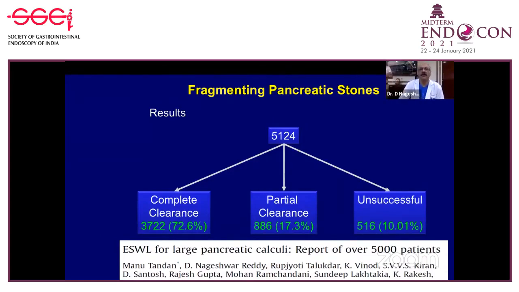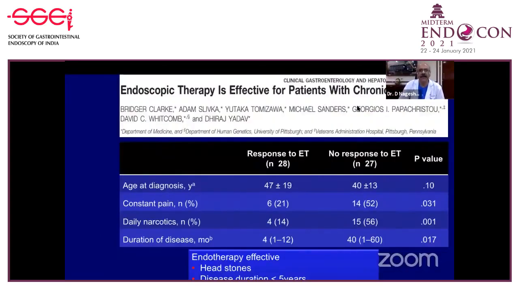So when is therapy effective? This is a study which came from UPenn, David Whitcomb's unit, which looked at responders versus non-responders. What they found is that endoscopic therapy is effective if the stones are in the head, the disease duration is less than 5 years, the pain is intermittent, there's no narcotic use, and patients are not smokers or alcoholics. Just remember this group of patients, they're the ones who will respond to endoscopic therapy.